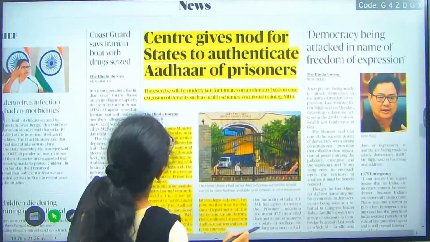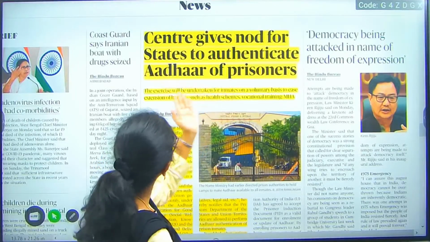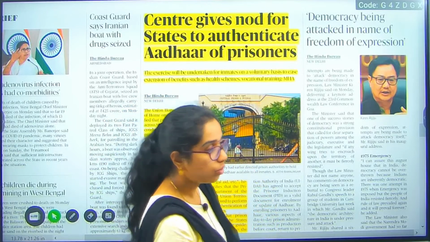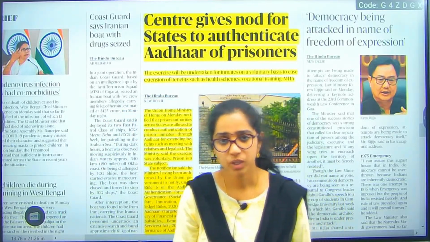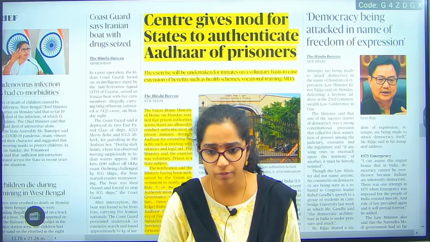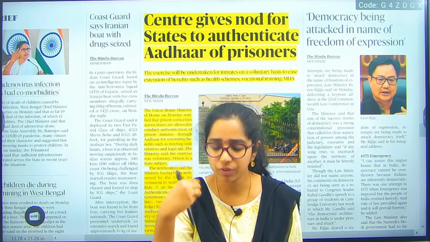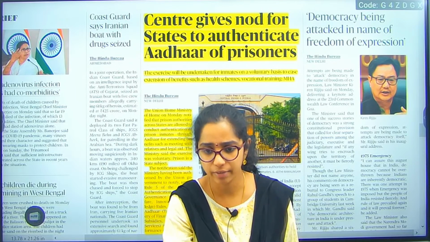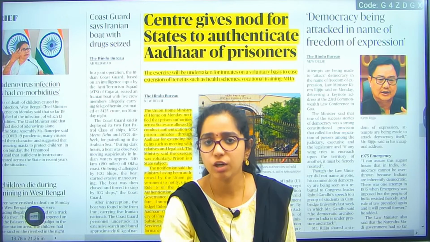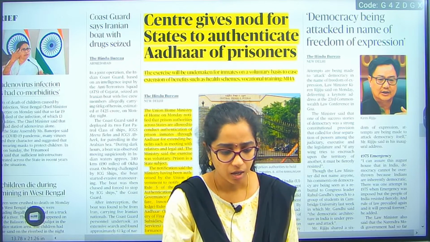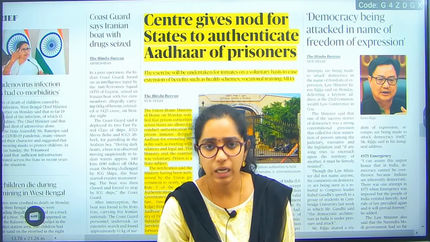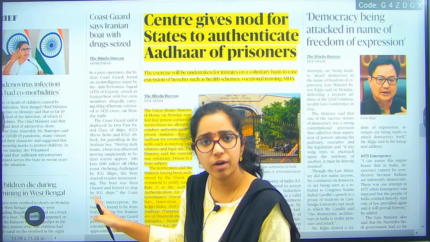Center gives nod for states to authenticate Aadhaar for prisoners. Prisoners also have certain kinds of rights. They have their right to life. Suppose they want to meet their relatives, or opt for legal aid. They do not have the money to pay for legal aid, so they can go for free legal aid.